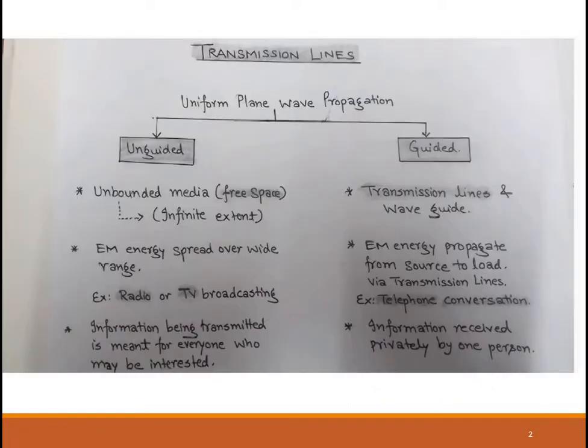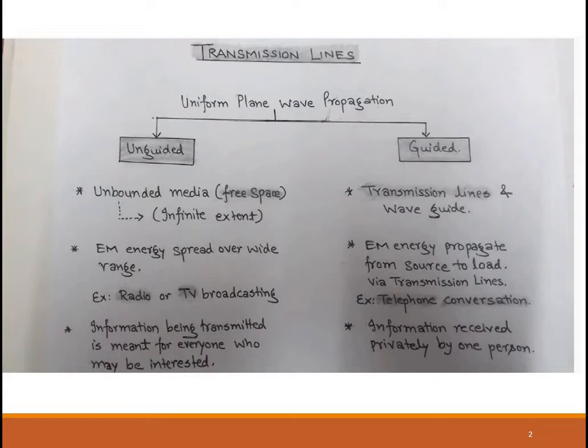A small introduction. All the while from the previous module, we have been discussing plane wave propagation. What we need to understand is that there are 2 ways in which plane wave propagation can happen. One is unguided propagation, and the second type is guided propagation. What do you mean by unguided propagation? In the case of unguided propagation, your uniform plane wave exists throughout the space, and the electromagnetic energy associated with the wave will spread over a wide area.